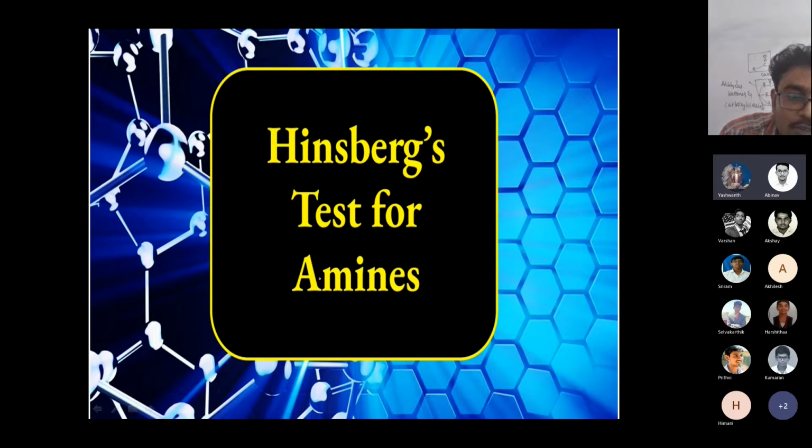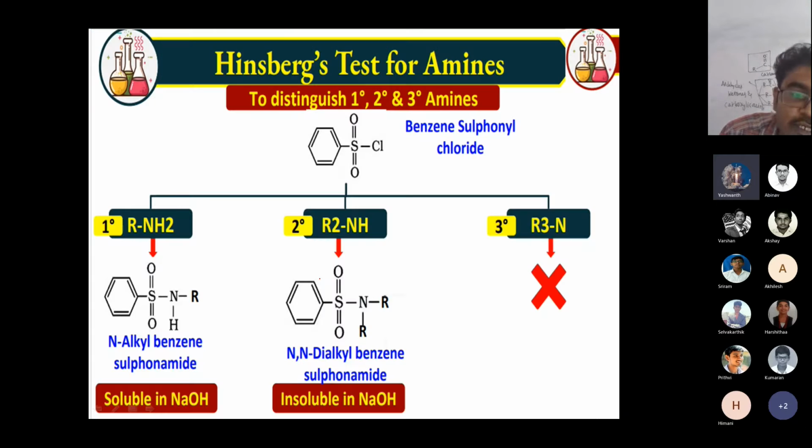It's a test for primary, secondary, and tertiary amines. In the Hinsberg reaction, benzene sulfonyl chloride is used, so you can distinguish primary, secondary, and tertiary amines. Primary gives a product soluble in sodium hydroxide. Secondary, insoluble. Tertiary, no reaction. They'll ask questions: how can you distinguish aromatic amine and aliphatic amine? How can you distinguish primary, secondary, and tertiary? You can use the Hinsberg reaction.